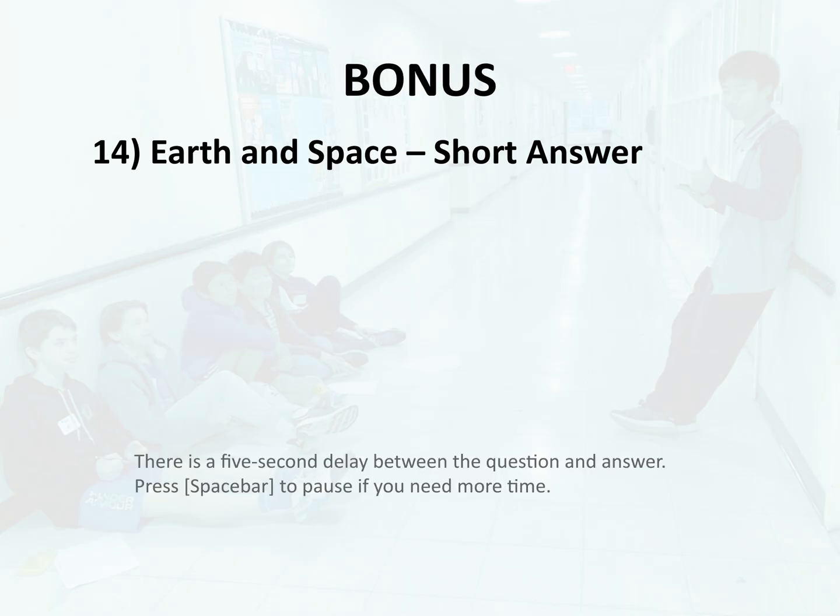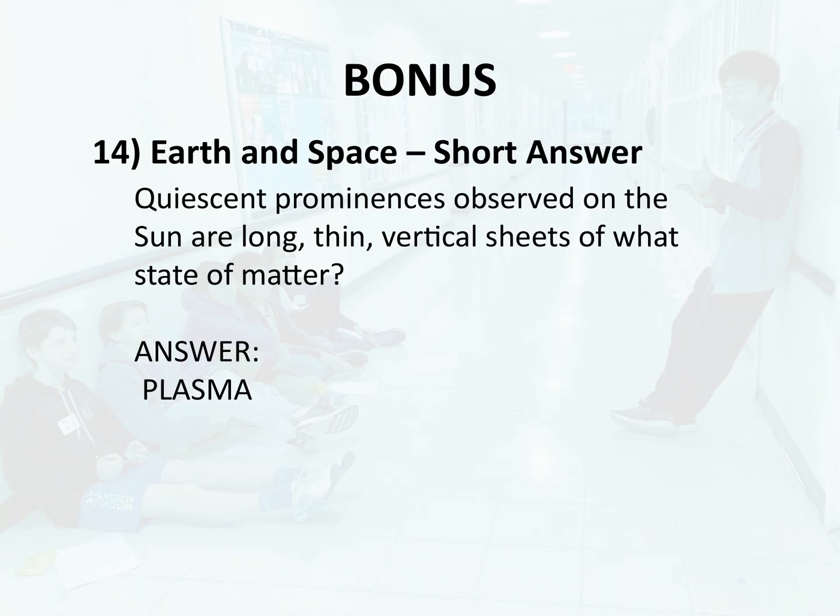Bonus 14. Earth and space, short answer. Quiescent prominences observed on the Sun are long, thin, vertical sheets of what state of matter? Answer. Plasma.